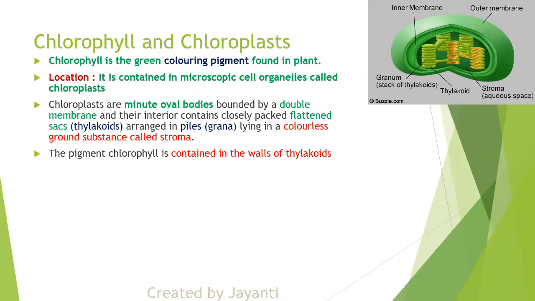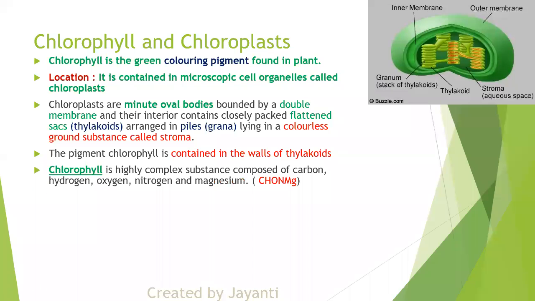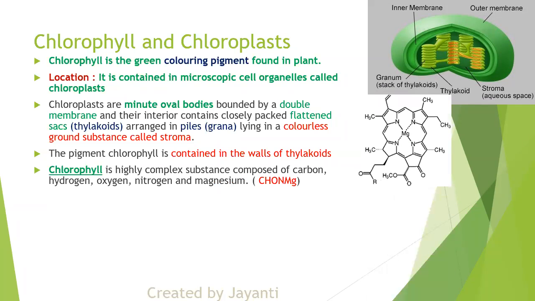Now, where is this chlorophyll present? It is present in the walls of the thylakoid. We are not studying thylakoid in depth. Now, what is chlorophyll? It is a very complicated chemical substance made of carbon, hydrogen, nitrogen and magnesium.